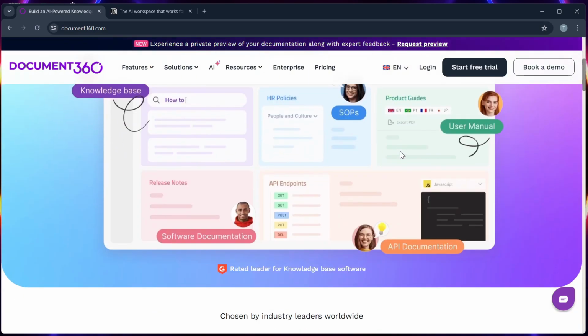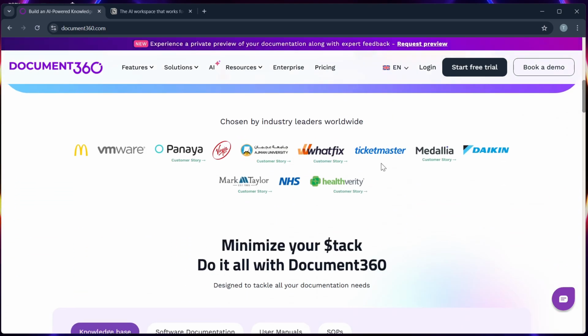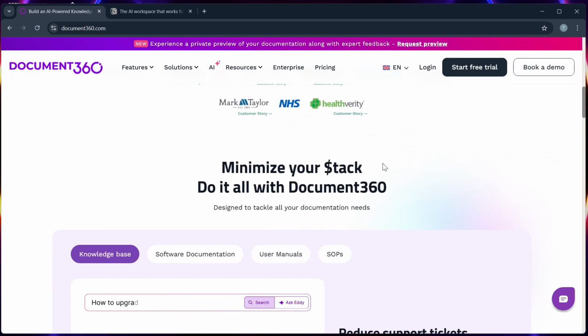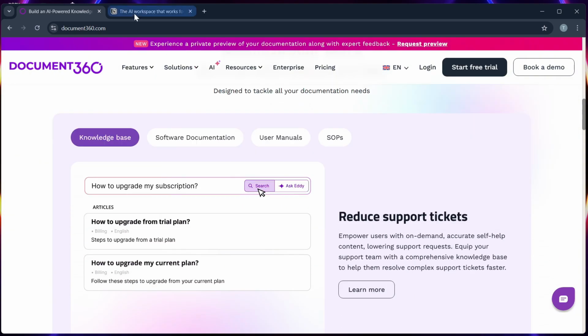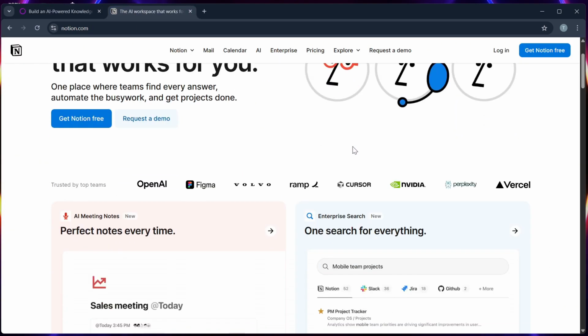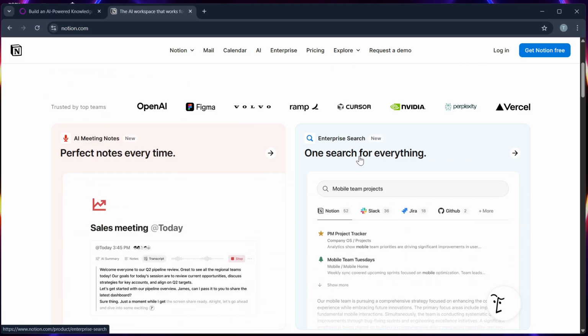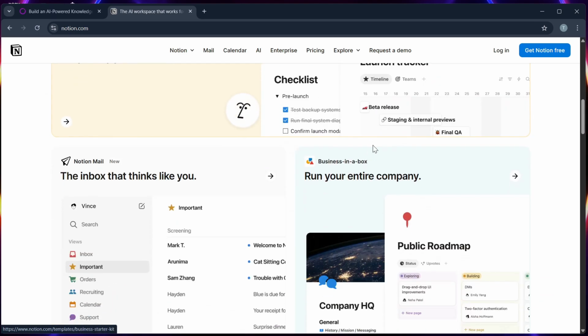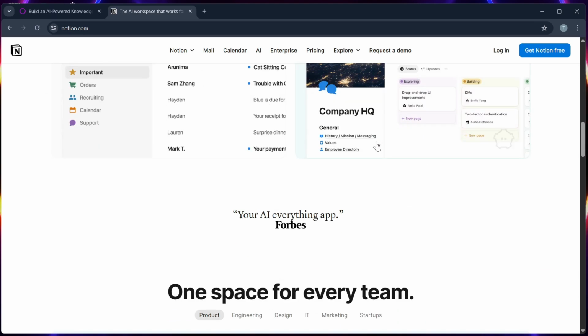Document 360 is designed specifically for technical documentation, product manuals, and knowledge bases for SaaS or enterprise teams. On the other hand, Notion is a general-purpose workspace tool used for notes, collaboration, project management, and light documentation.